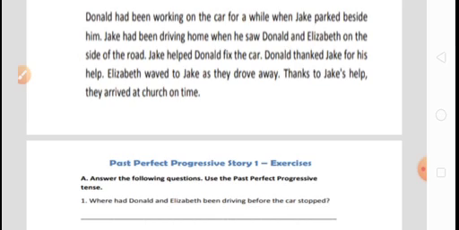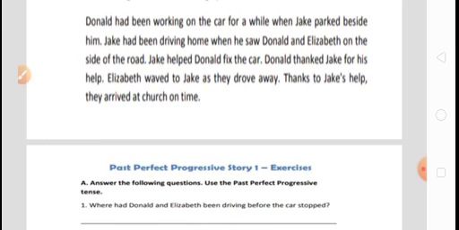And simple past tense is also used here. He saw Donald and Elizabeth. So he is the subject and saw is the V2 form. So we may say in a sentence we may use past perfect continuous tense, and at the same time we may use simple past tense. It depends upon your creation.